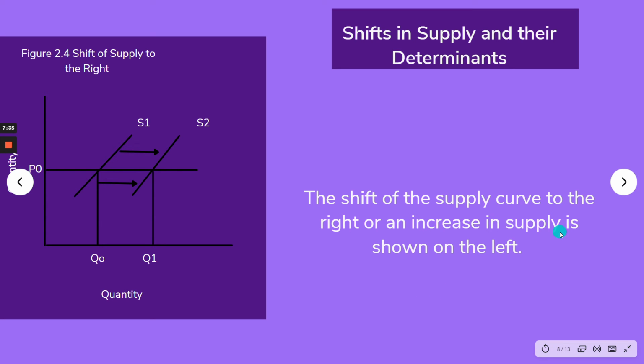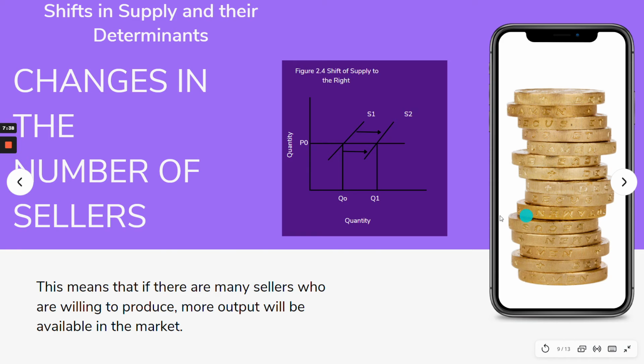Number one shifter is the change in the number of sellers. This means that if there are many sellers who are willing to produce, more output will be available in the market. Similarly, given a fixed price of commodity, if few sellers are willing to participate in the production process, the supply decreases. Kay daghan mag seller, meaning daghan ang supply nga mahimo. If gamay ang seller, gamay ra ang supply nga ma-produce, right? Shift from the left to the right.